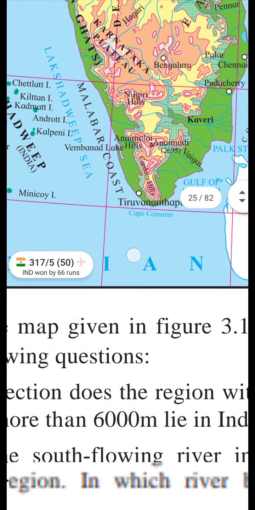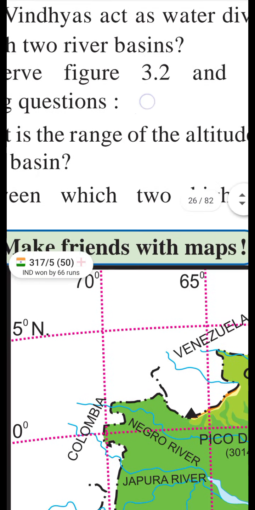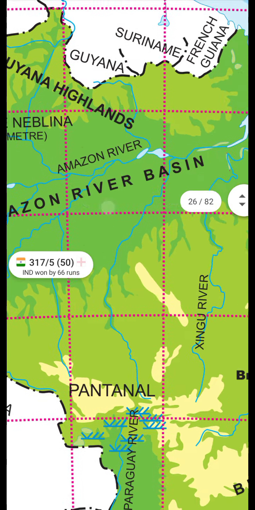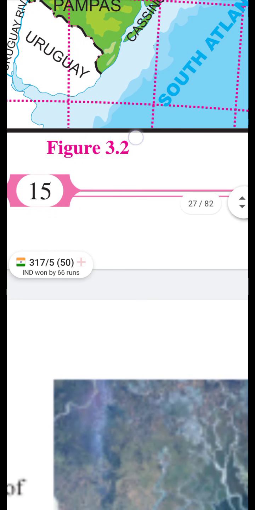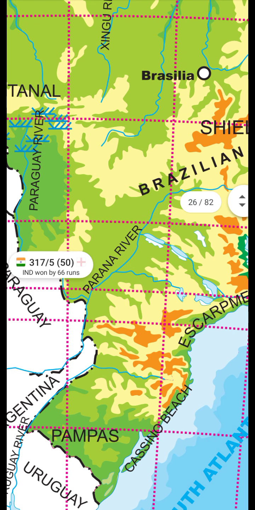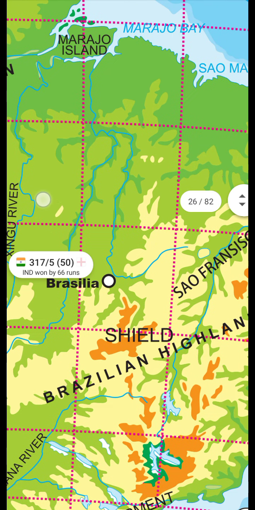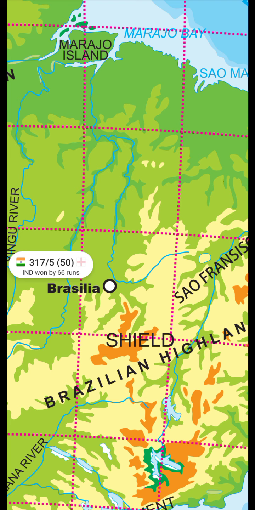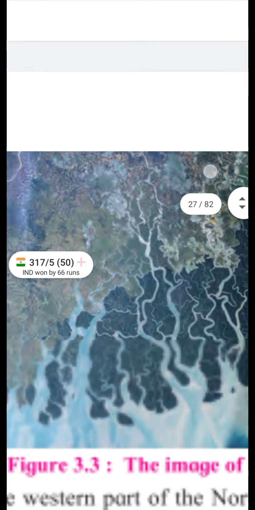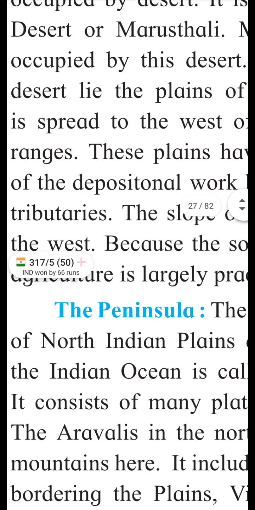You have to study the next map of Brazil also. There will also be questions related to this map. Okay, and you have to read this lesson carefully, then you will get the main points from this. If you read this lesson properly, then you will get the main points. Okay, thank you.